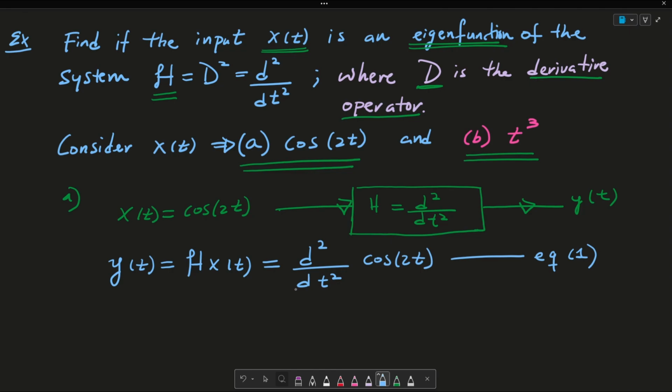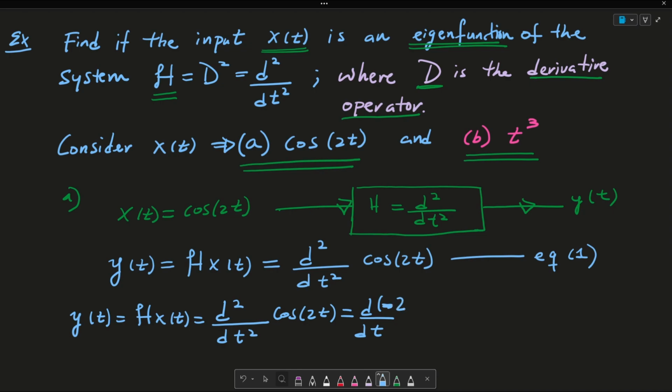And now what I need to do is complete this operation to see if I can simplify y of t to be my input x of t times some complex constant. So I say that y of t is equated to H times x of t, which is equated to d squared over dt squared cosine of 2t. This is equated to d over dt of minus 2 sine of 2t.